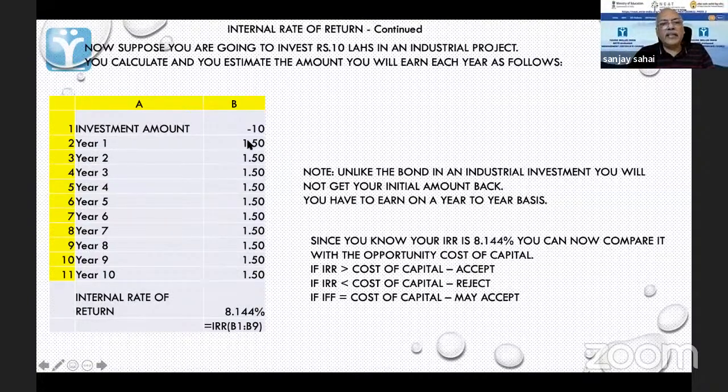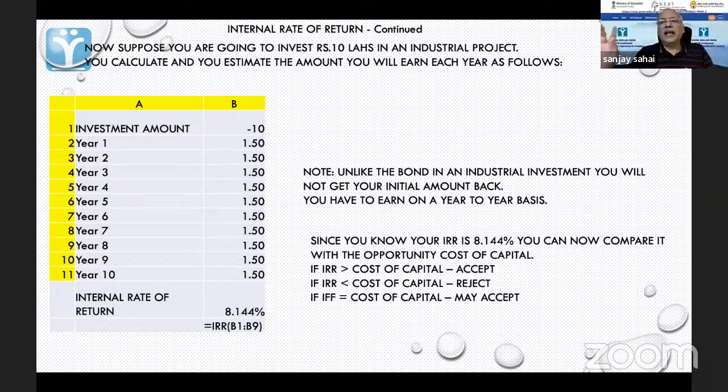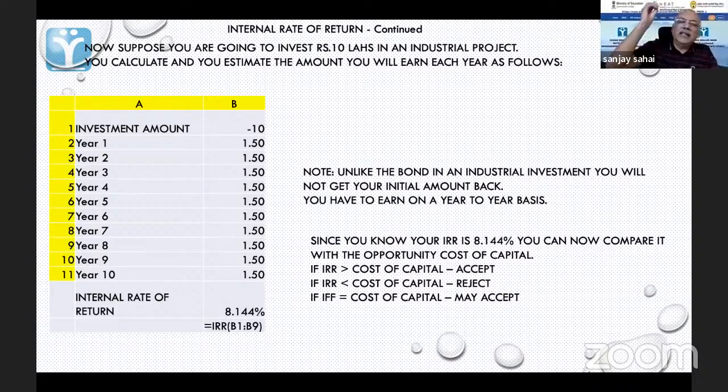In the second example, I am getting 1.5 lakhs for 10 years and I ended up with a negative NPV. Yes, sir. It was 9,21,000. Negative 78,000. So the question I was asking you was, there has to be some rate at which it will be exactly 10.